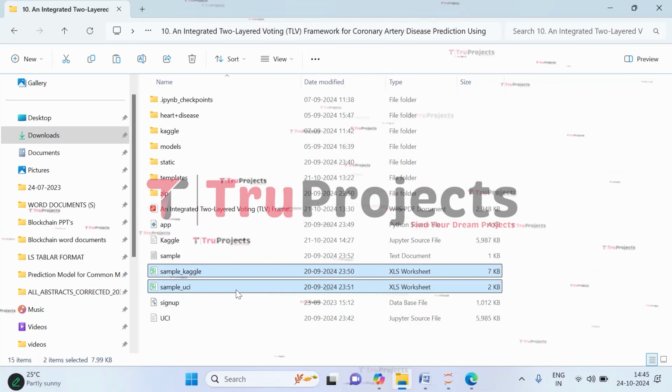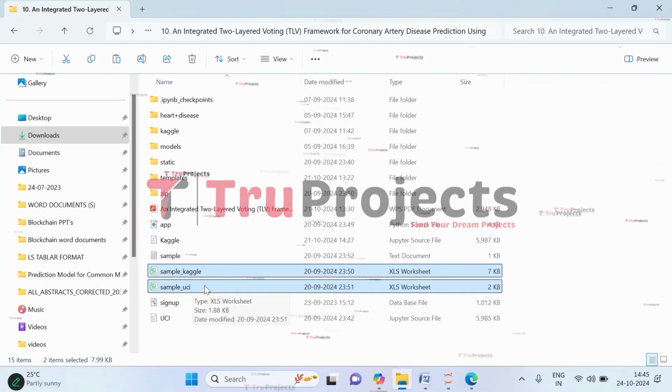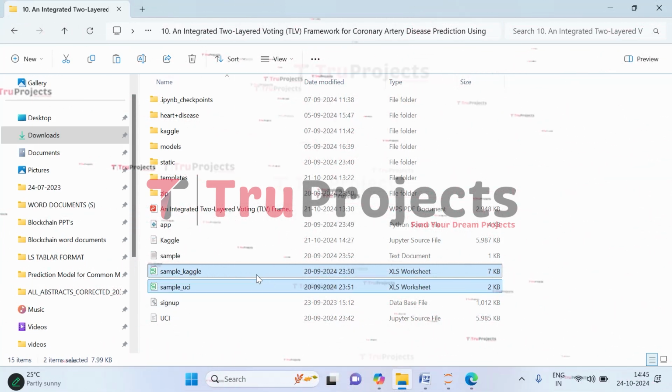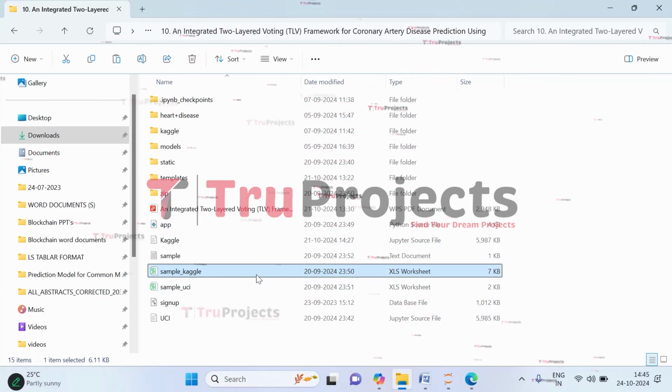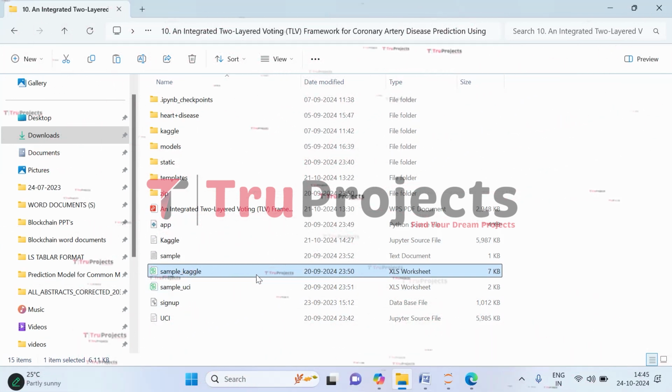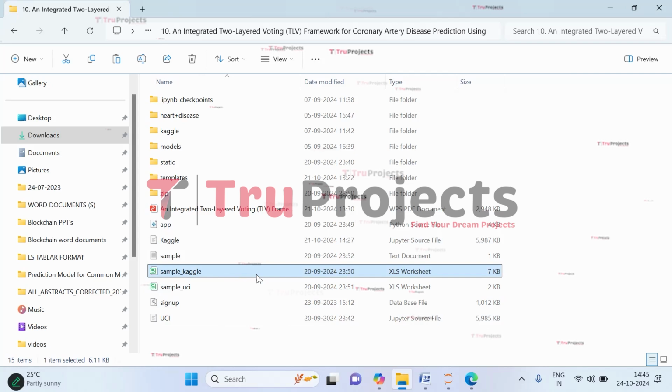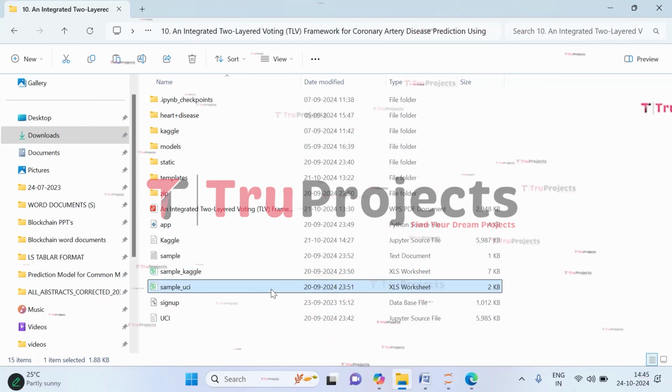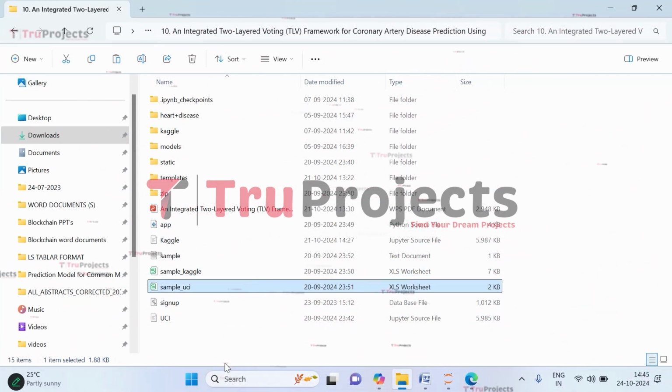In both the files, we have the test cases that we will be using in the front end to detect the heart disease. In the sample Kaggle file, we will be doing prediction for the Kaggle dataset. So we will have test cases in the sample Kaggle file. Similarly, in UCI sample file also.